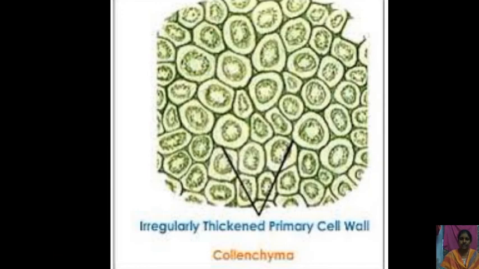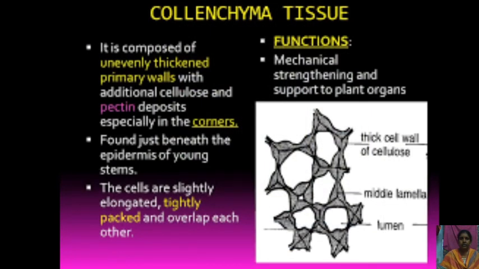So this is the structure of the collenchyma. Here, if you observe, irregularly thickened primary cell walls are seen in the cells, and so these are the angular collenchyma. The picture resembles the angular collenchyma, where only the corners may thicken. So thick cell wall of cellulose, and here the center, a lumen, is present. Why? Because it is a living tissue containing cytoplasm and nuclei, and its main function is support, and it shows elasticity. The cells are slightly elongated, tightly packed and overlapped with each other.